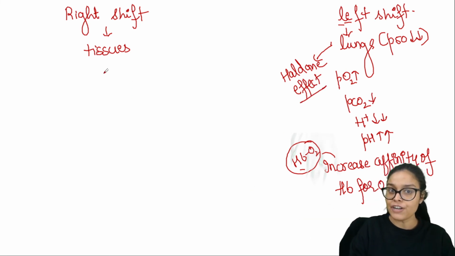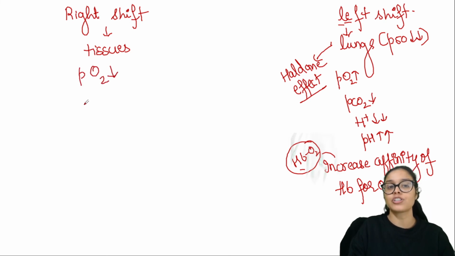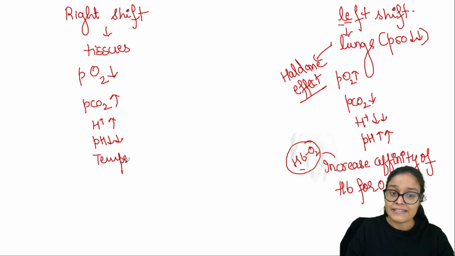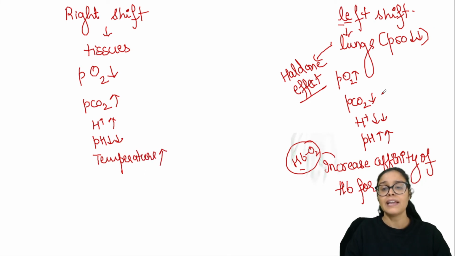Whereas in the right shift, in tissue, we know partial pressure of oxygen is less. They have more CO2, more hydrogen ion, meaning pH would be less, acidic pH would be there. And obviously temperature, because reactions happen in tissue, would be high, and temperature would be low in the case of lungs, right?